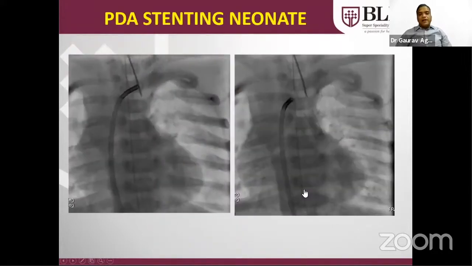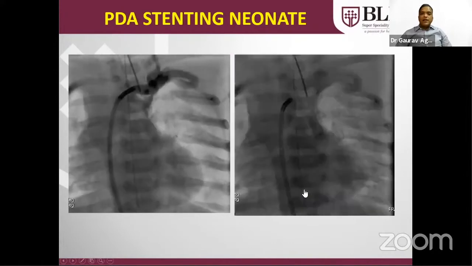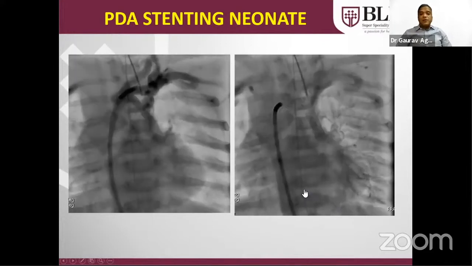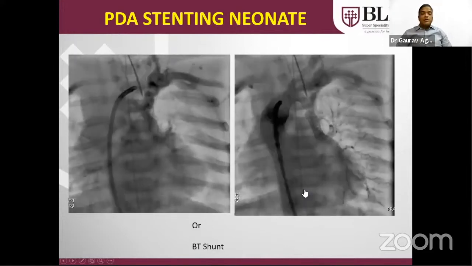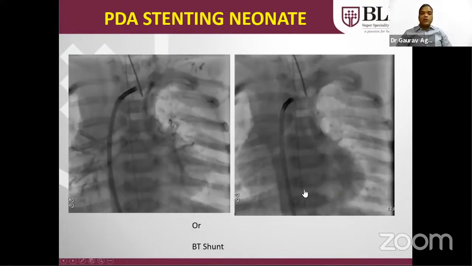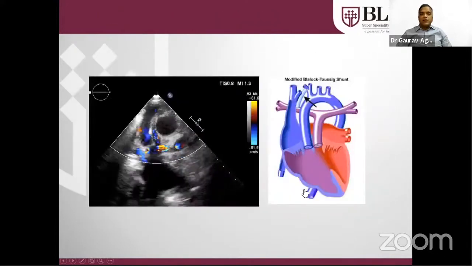And if the PDA is patent, suppose in a newborn of 2 or 3 days, then instead of RVOT stenting, PDA stenting is the best palliative procedure. If both of these are not possible, then we have to send the child for a BT shunt. But in the neonatal age group, BT shunt results are not so good. So we have to think about PDA stenting and RVOT stenting, whichever is possible.